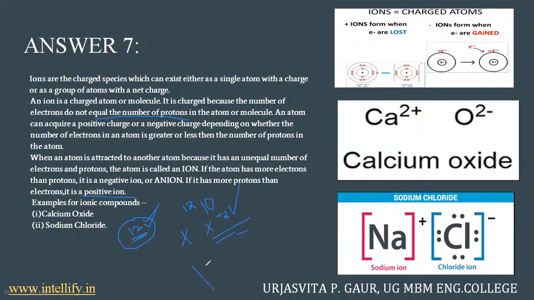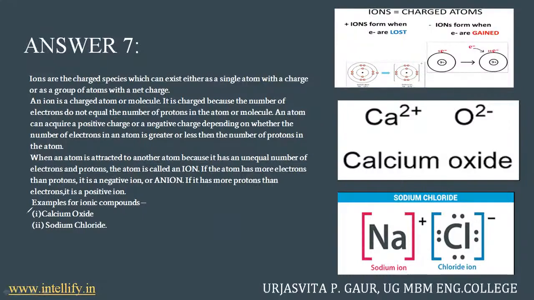And the moment I try to give this X two more electrons, what does this make it? The number of protons will still remain 12, but the number of electrons would now change to 14. So now this has become a negatively charged ion, or an anion. So this was the basic difference between charged ions, how you get a charged ion, and why they gain these charges. It is a simple concept of valency and combining with other elements to have a stable state configuration.